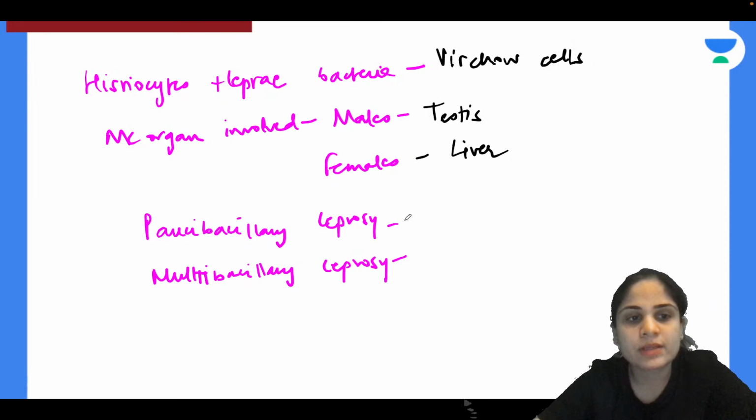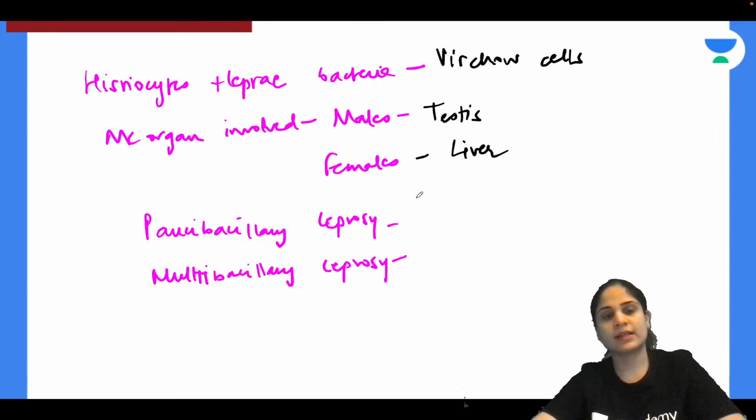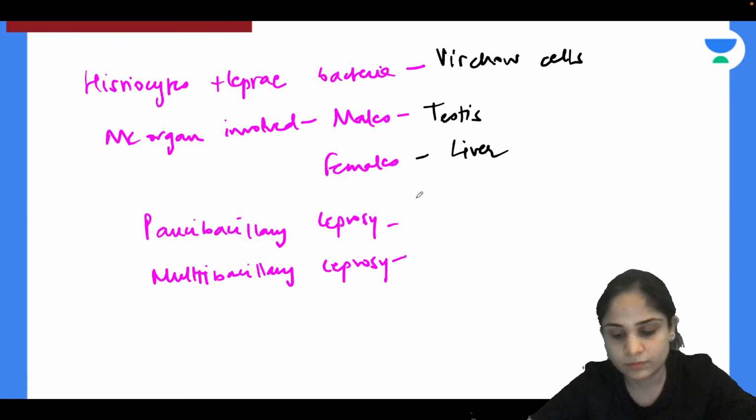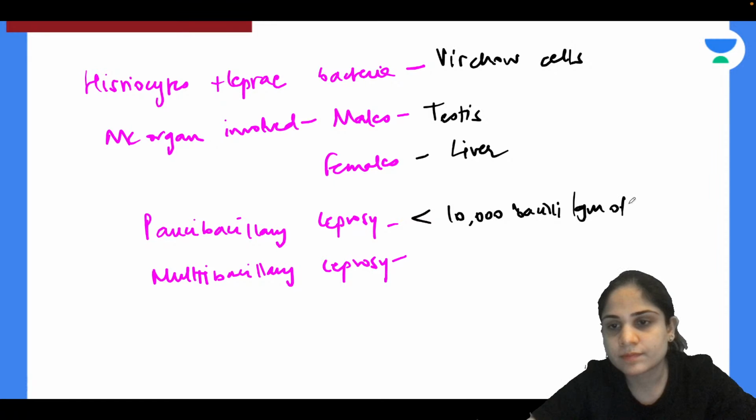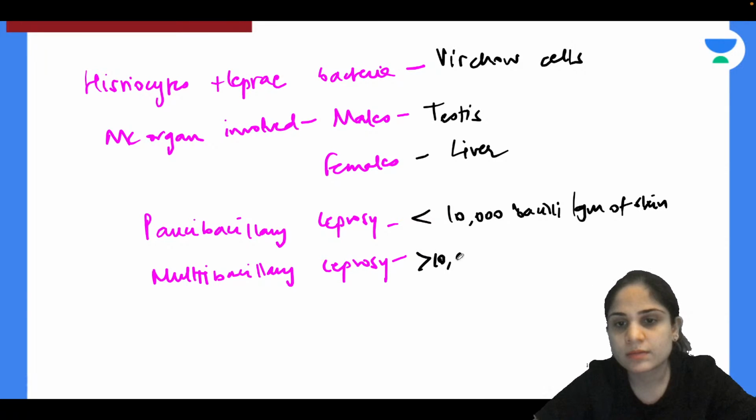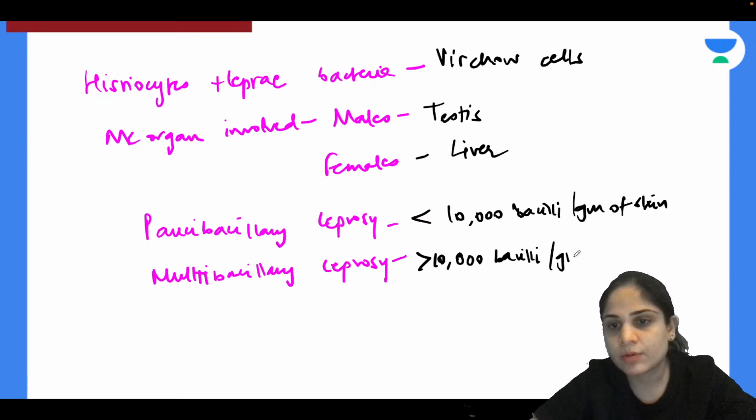Now when do you call it as paucibacillary and when do you call it as multibacillary leprosy? Paucibacillary leprosy when there are less than 10,000 bacilli per gram of skin. Okay, and multibacillary leprosy when there are more than 10,000 bacilli per gram of skin.